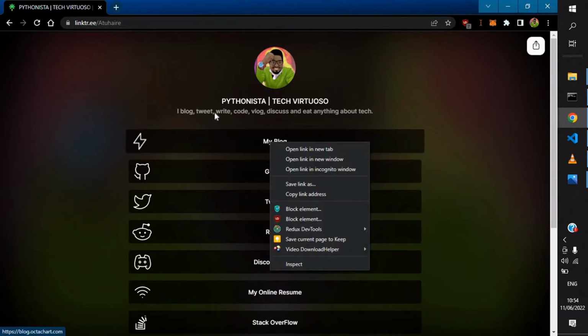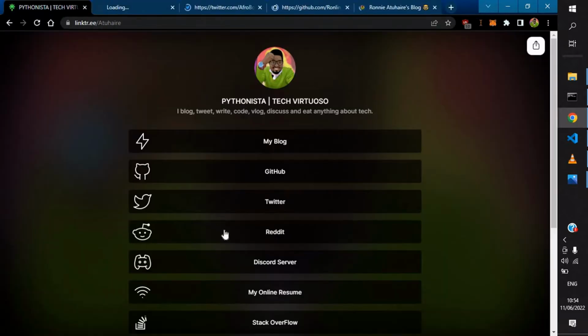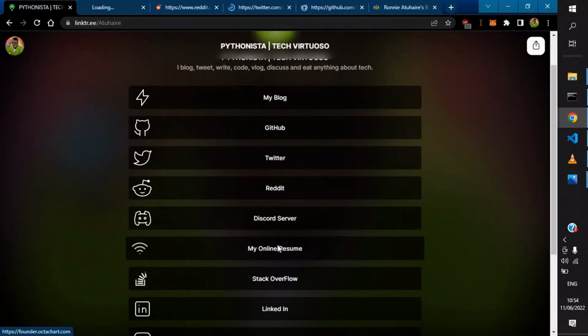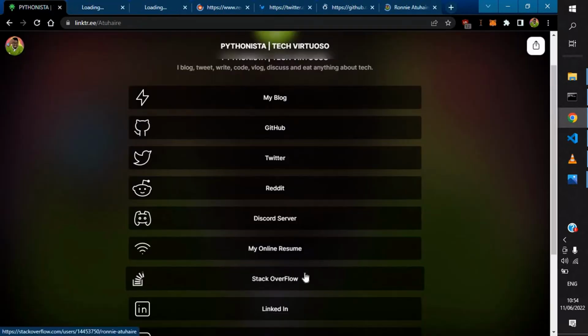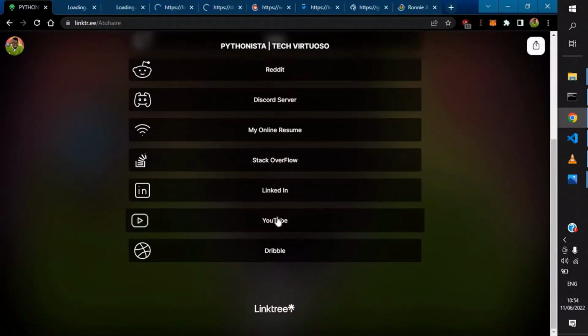If I click my blog to direct me to my blog, let me open all of them at once, and we get to see the Discord server. I don't know if this is still alive. The link, online resume, Stack Overflow, my LinkedIn and YouTube channel, and Dribbble.